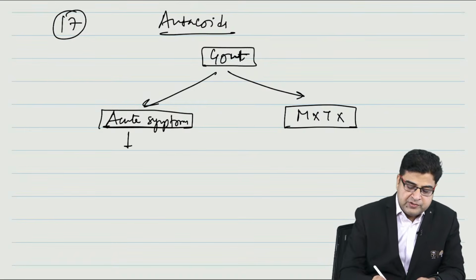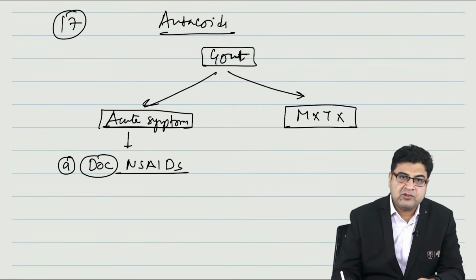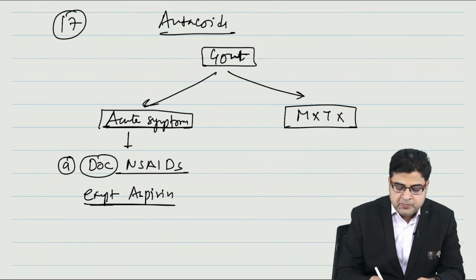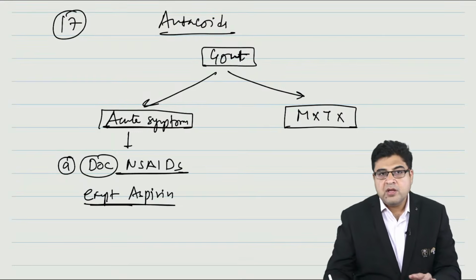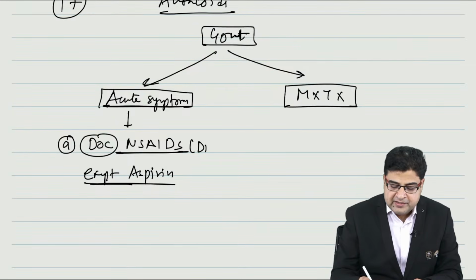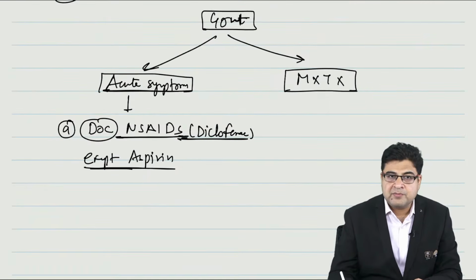For the acute symptoms of gout, please remember, the drug of choice is NSAIDs. The best medicines are NSAIDs for the treatment of acute gout, but generally we avoid using aspirin. NSAIDs are the best medicines to be used, like diclofenac, one of the painkillers I can use for the symptoms of gout.